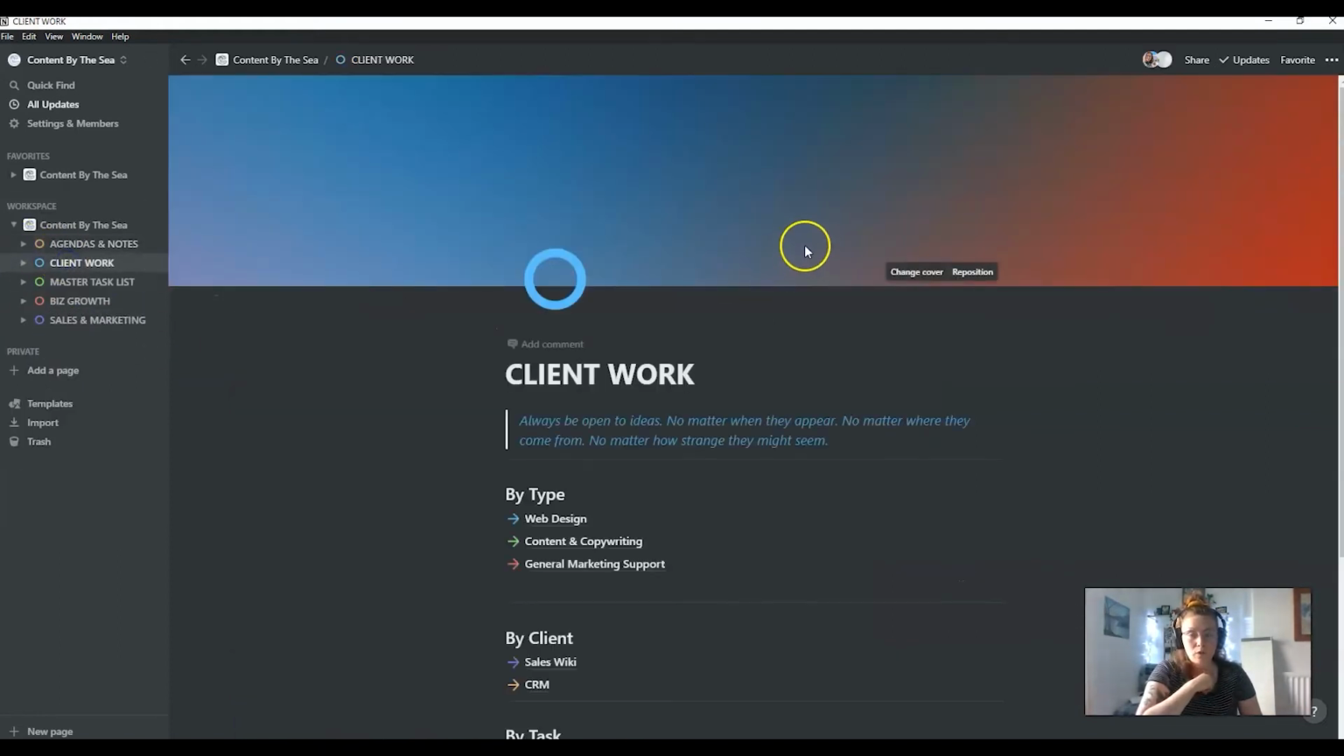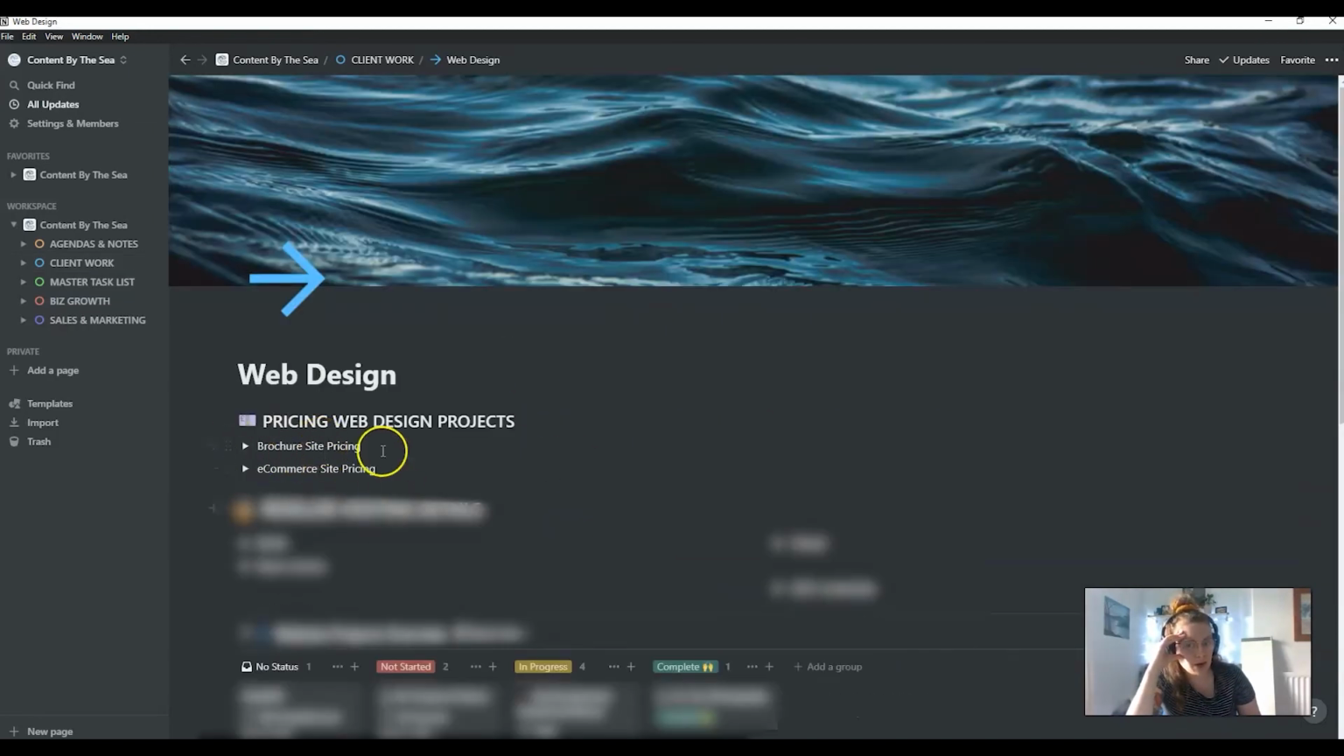So the next thing I've got is client work. Purpose of this page, I look at web design and I look at content copywriting projects, and these are the three kinds of services that I provide. So web design, there's some pricing information in there.